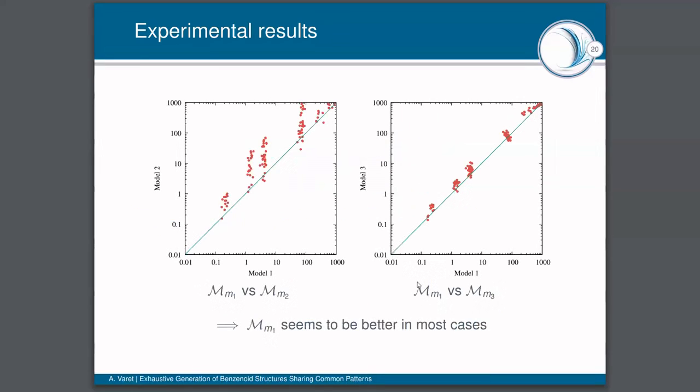Then the two plots depicted right here show us the comparison of the three models used for the multiple pattern problem. And it appears that the first one is the better in most cases.